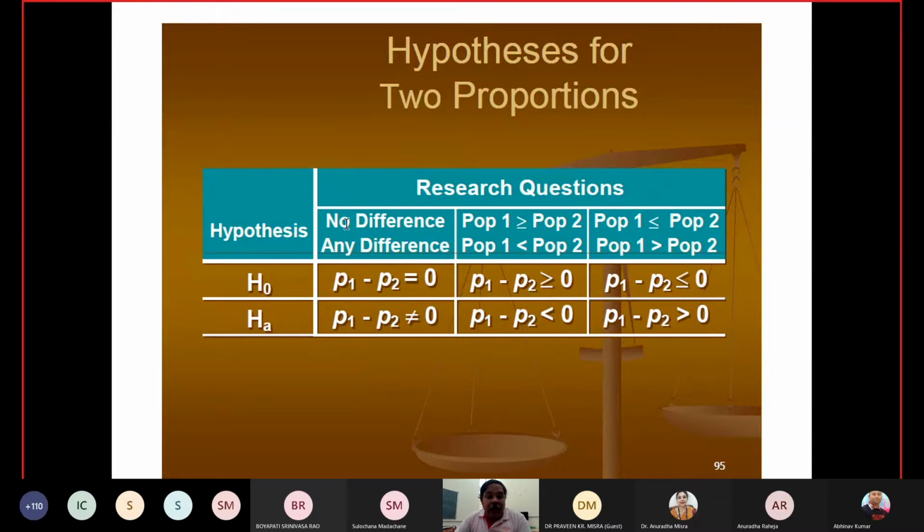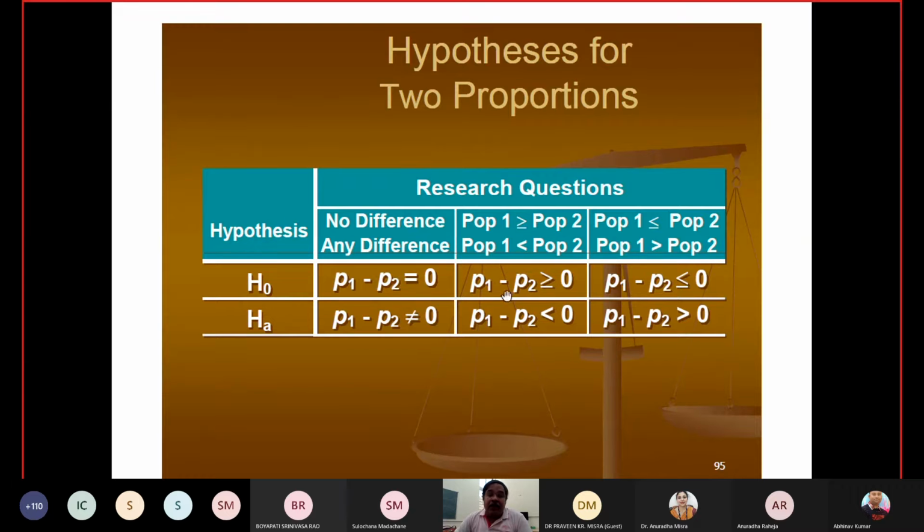When you define a hypothesis H0, H0 can be defined in three different ways, and H1 in the corresponding way. Suppose I have two populations and we are talking about the proportion. First, P1 is equal to P2, which we can also write as P1 minus P2 is equal to 0.